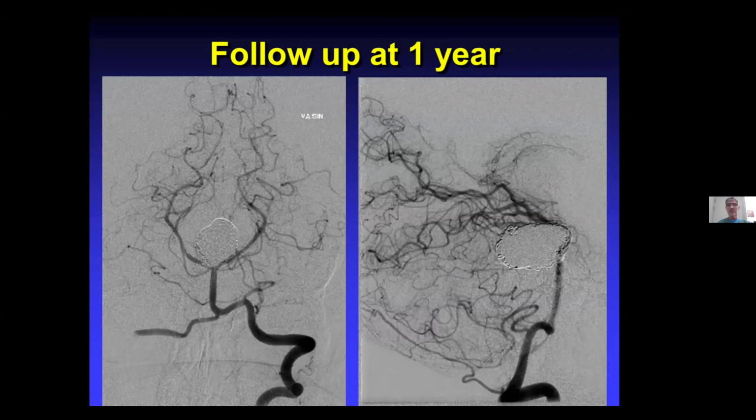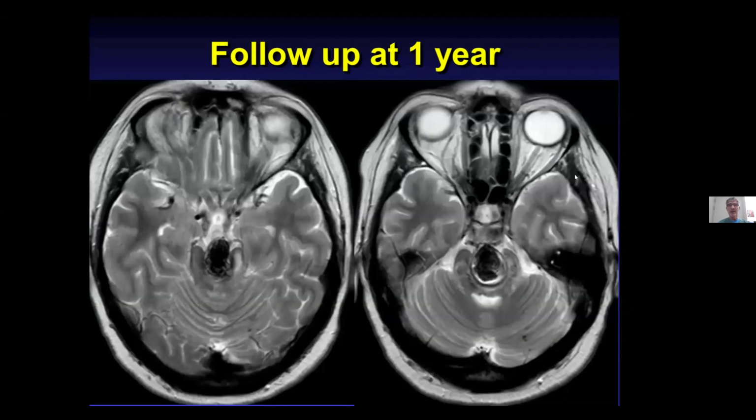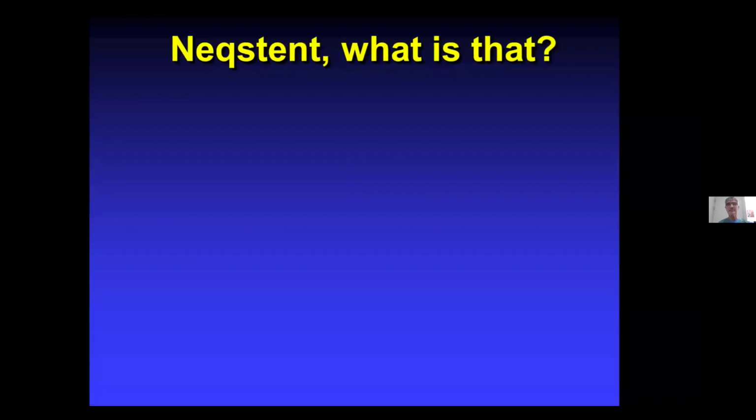All the branches are open here also, and you see the MR, there is no edema in the surrounding brainstem. It is getting smaller. But now I got the idea that I will get in touch with this patient and ask her for a new MR, because now after 8 years, I would like to see if the lower portion that was filled with thrombus gets shrunken. So I hope it will, but I cannot show anything now.